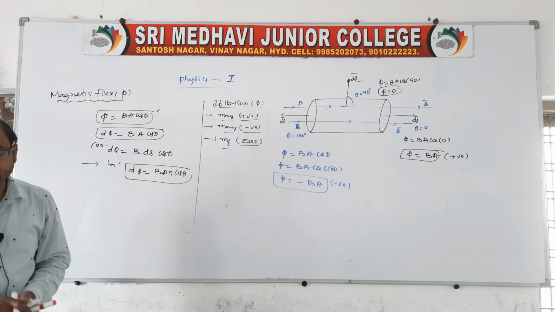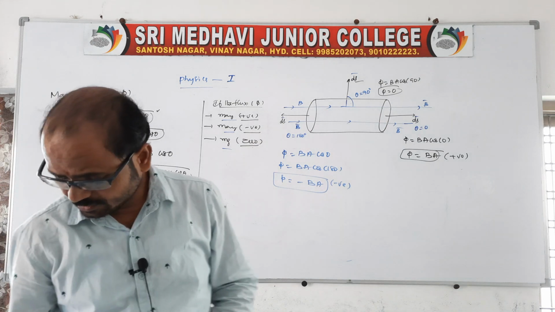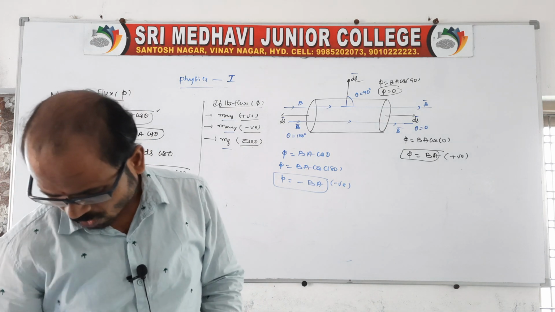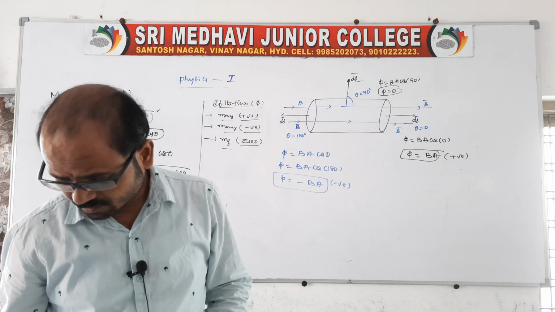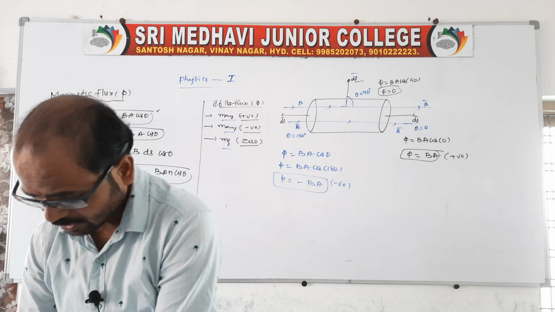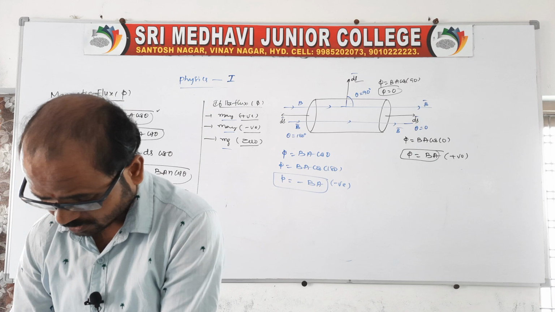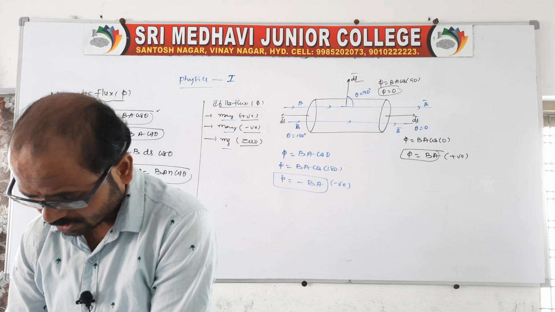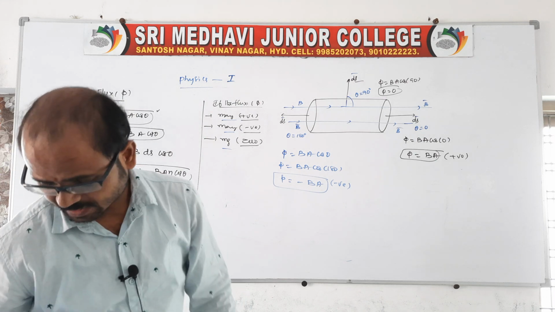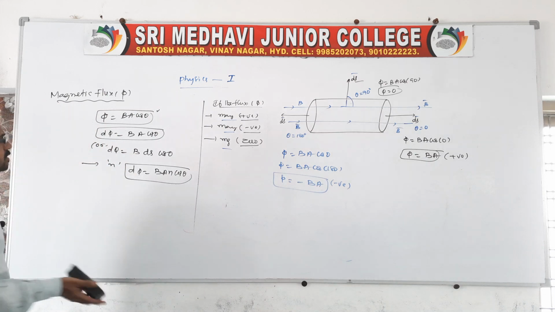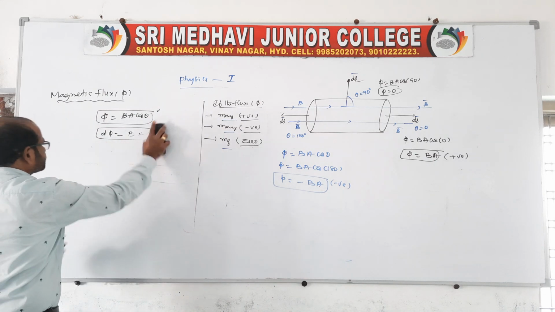This is the condition related to magnetic flux. Clear? Okay, and magnetic flux is a scalar. In the previous class I told you very clearly. And 1 Weber is equal to 10 power 8 Maxwell. This is related to the flux.